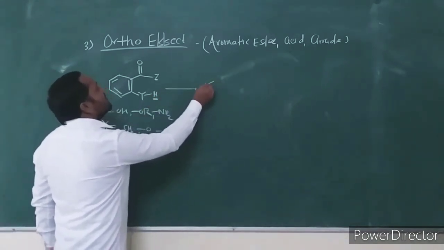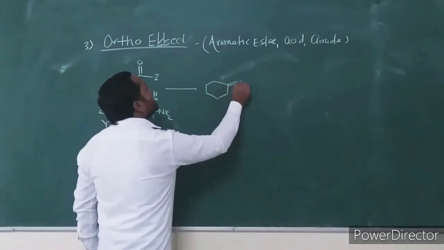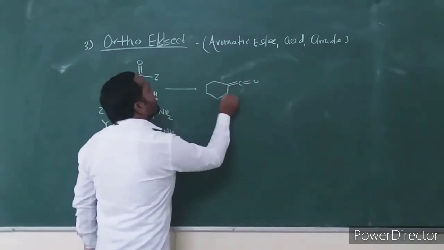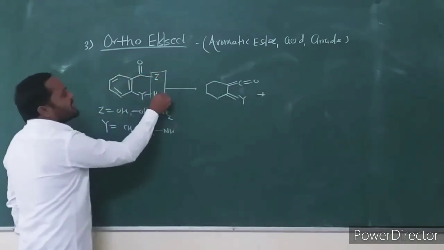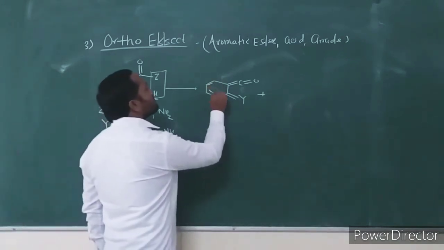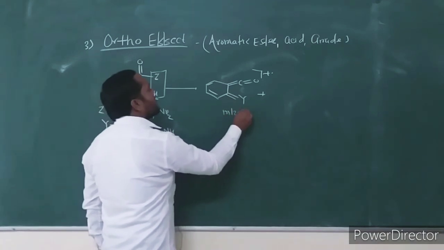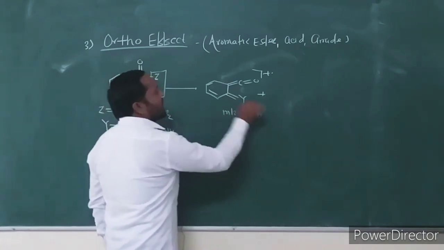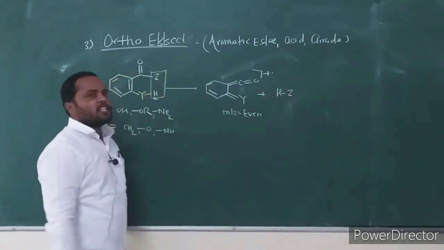Consider this, the hydrogen is abstracted, and this Y and Z atom is eliminated. This YZ atom is eliminated, and this fragment ion is formed at an even mass number again. This fragment ion forms at even mass number with loss of YZ atom.